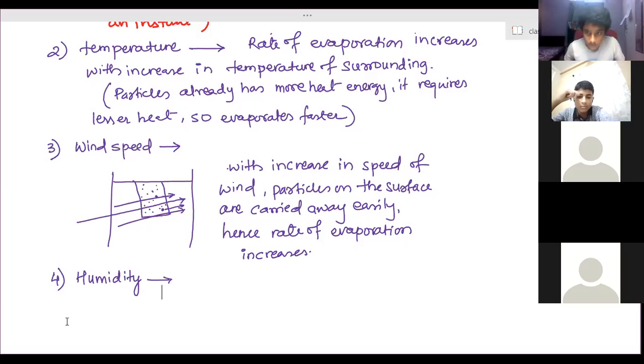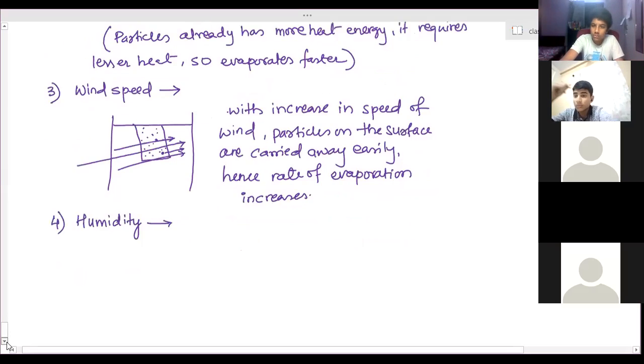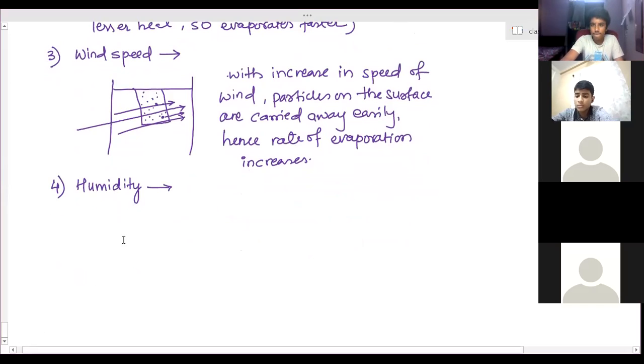So due to humid air, how does this affect the rate of evaporation? If there is humid air, that means the air is wet and has more moisture. In this case, the air already has more water particles.